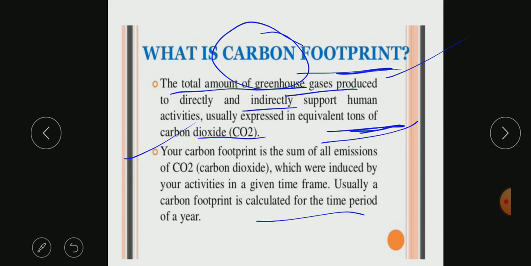It means that whatever carbon dioxide emission is happening from my side through various activities, such as going by my own vehicle, or at home using refrigerators or other heating appliances, all those things contribute in a certain amount to the production of carbon dioxide, or any greenhouse gases. That individual contribution which I make is called a carbon footprint. But it is not only direct; it can happen indirectly also. Let us try to understand.